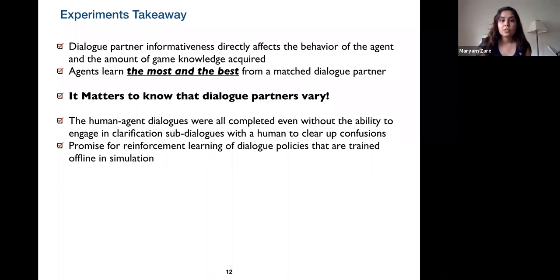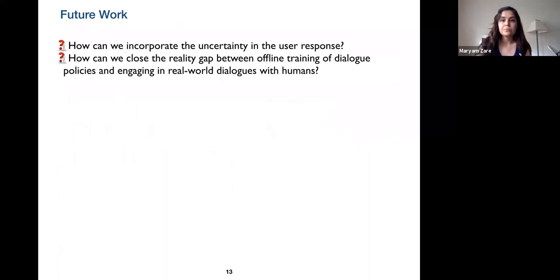Also, our experiments show that the agent was able to have conversations with humans as well without any ability to clarify any confusions during the dialogue, which shows promise for reinforcement learning of dialogue policies that are trained offline in simulation. As for future work, we will look into ways to incorporate the uncertainty in the user response, and also we will look to see how we can close the reality gap between offline training and testing it in real-world dialogues with humans.